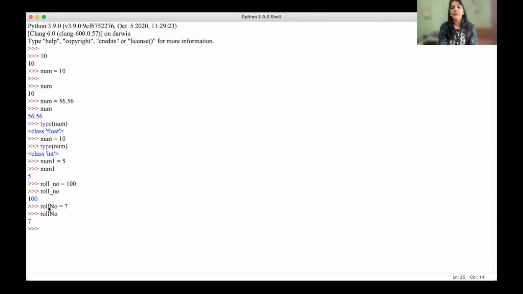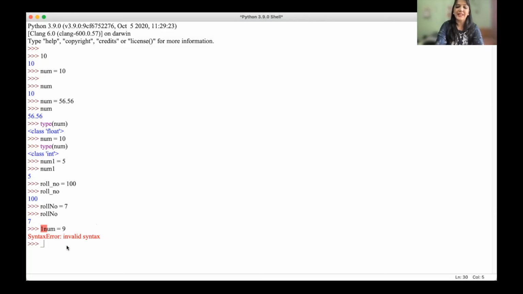So it can be alphabets, small case or capital case, both are allowed. It can hold digits 0 to 9. It can even hold a special symbol, underscore. Whatever name you give, it can start with alphabets and then I can use a number. But your variable name cannot start with a number. Like I cannot declare a variable called 1num. If you try to use it as 1num, you will get a syntax error.